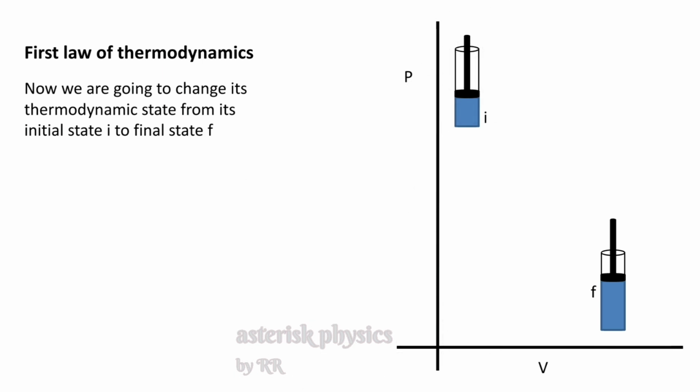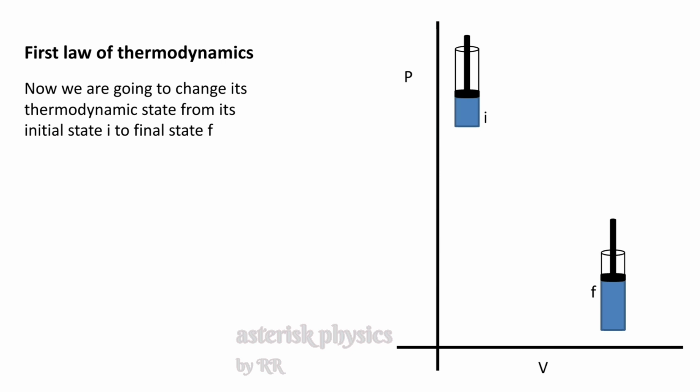Now we are going to change its thermodynamic state from its initial state I to a final state F. Here you can see that the pressure and volume are different when we take that system from initial state to the final state F. Now how can we change its thermodynamic state?